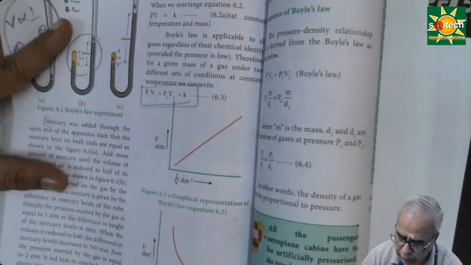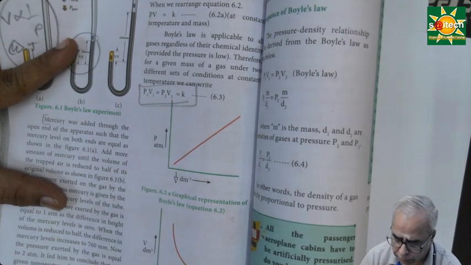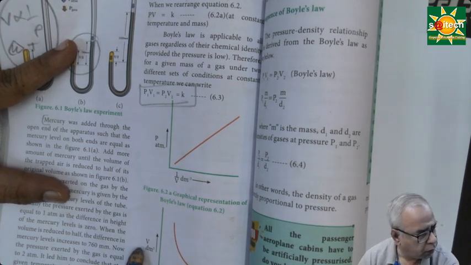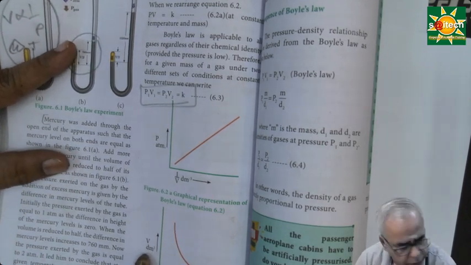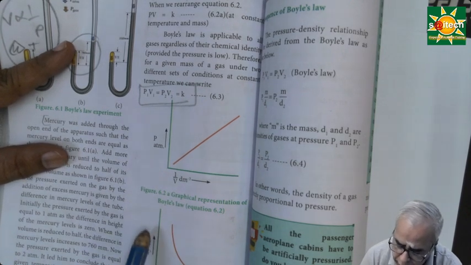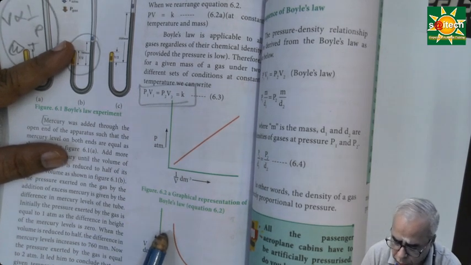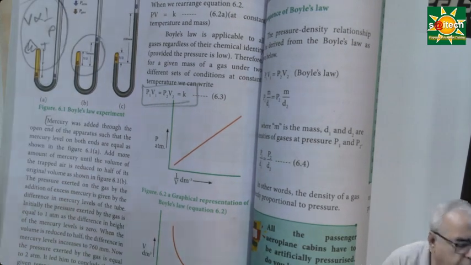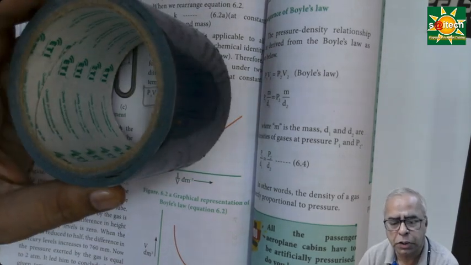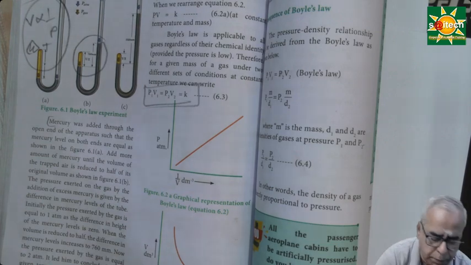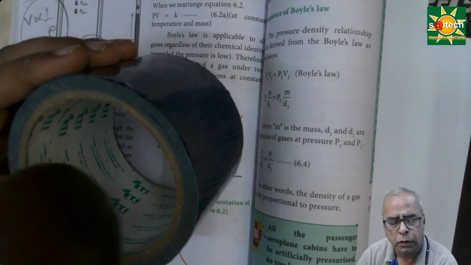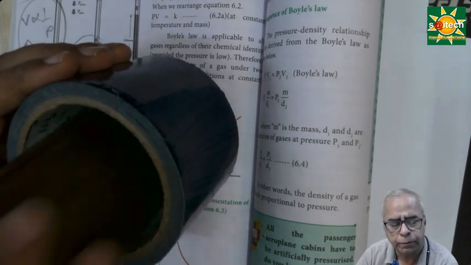So let us consider the pressure in terms of atmosphere on the x-axis, and on the y-axis the volume in cubic decimeter. Decimeter cube is equal to liter. Now with the increase of pressure, I am going on increasing the pressure, what will happen? The volume comes down. Let me consider this is the piston, a barrel. Inside which now the piston goes like this, piston.